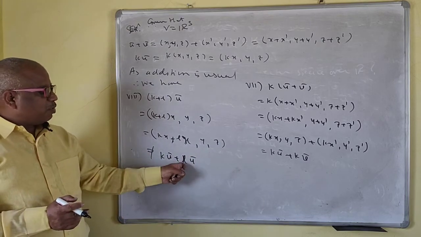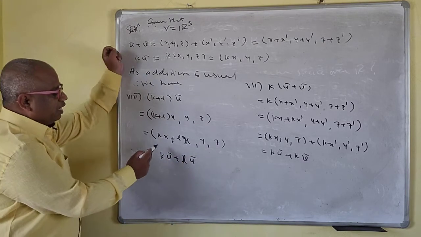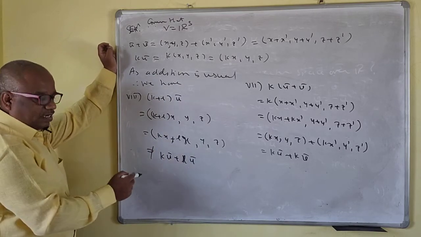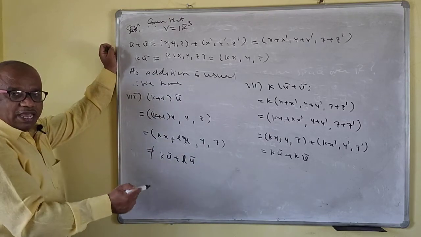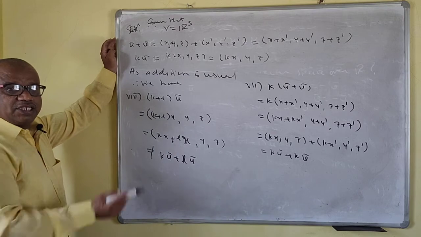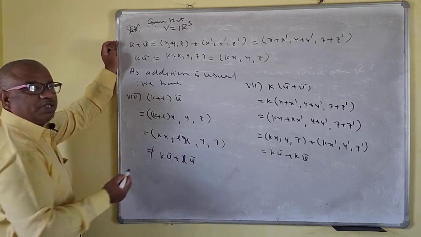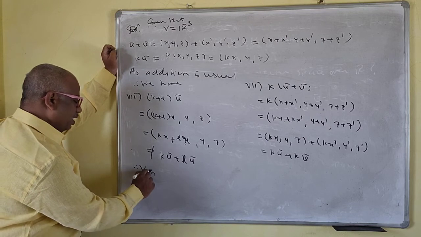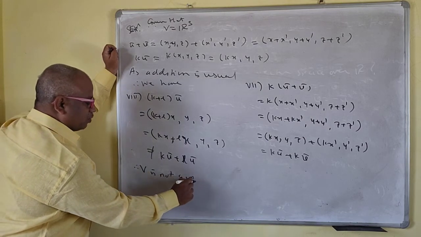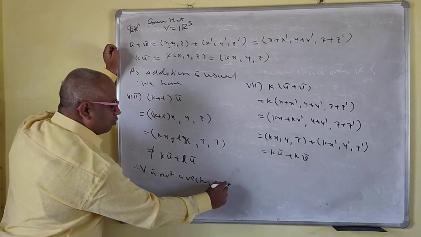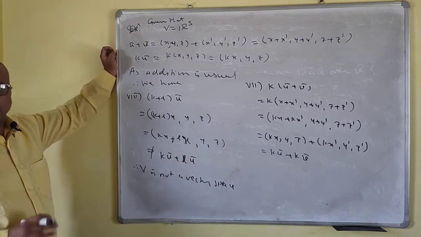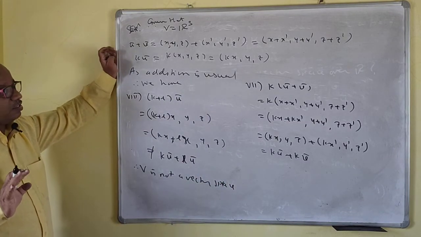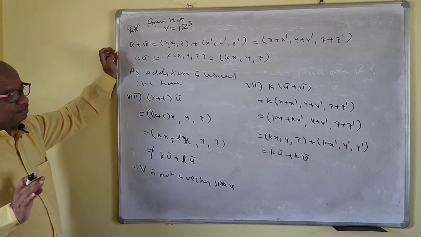Because k u bar + l u bar will be what then? k u bar is (kx, y, z), and l u bar is (lx, y, z). If you take the addition of that, there should be twice y, twice z. So this is not the same. Therefore, V is not a vector space. Directly you can say V is not a vector space.